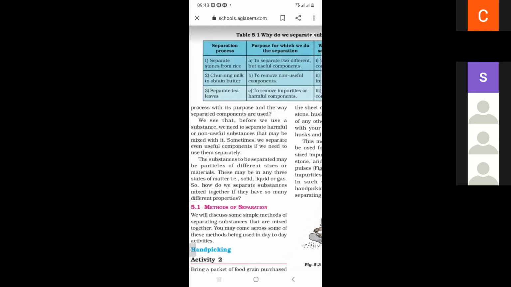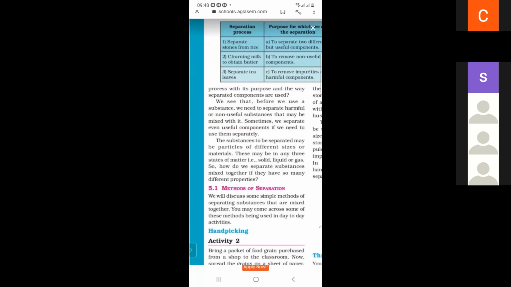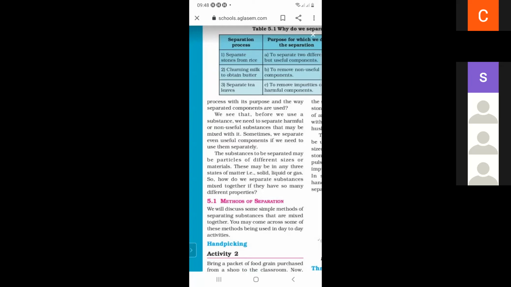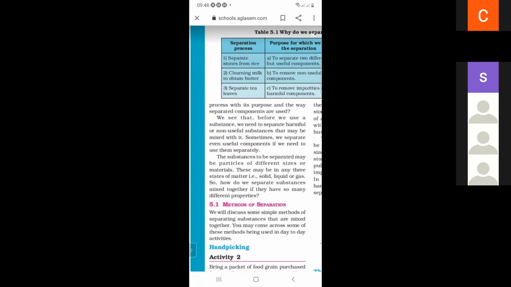So that was the process with the purpose and the way the separated components are used. We see that before we use the substances, we need to separate harmful and non-useful substances that may be mixed with them. Sometimes we separate even useful components if we need to use them separately. The substance to be separated may be particles of different size or materials. There may be any states of matter: solid, liquid, or gas. So how do we separate substances mixed together if they have so many different properties?